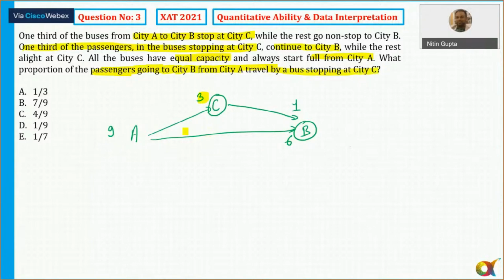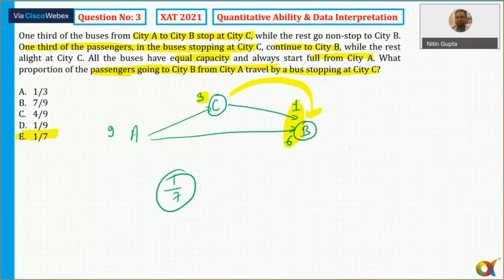So how many people are reaching? If every bus has exactly 1 passenger, then there were 9 passengers in total, so a total of 7 passengers have reached city B, and out of them only one is moving from city C to city B. So the answer comes out to 1/7. So the correct answer for this question is, of course, option E, which is 1/7.